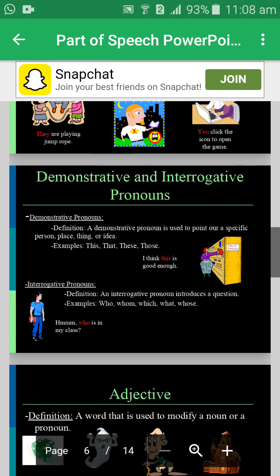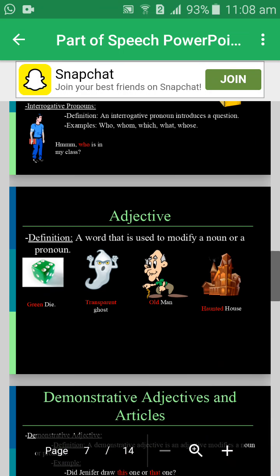Example: I think this is good enough. Now, interrogative pronoun. Definition of an interrogative pronoun: an interrogative pronoun introduces a question. Example: who, whom, which, what, whose. Example: who is in my class?